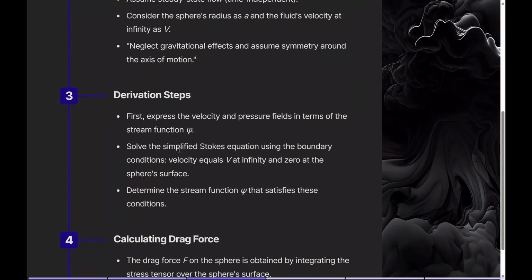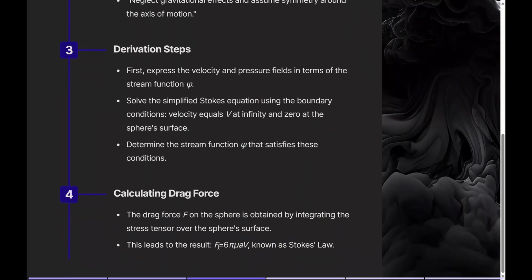And then we simplify that equation using boundary conditions such as velocity equals v at infinity and 0 at the sphere's surface. And then we determine that by using psi that satisfies these conditions. And then we end up with the equation F is equal to 6 pi mu A V, and that's known as Stokes' law.